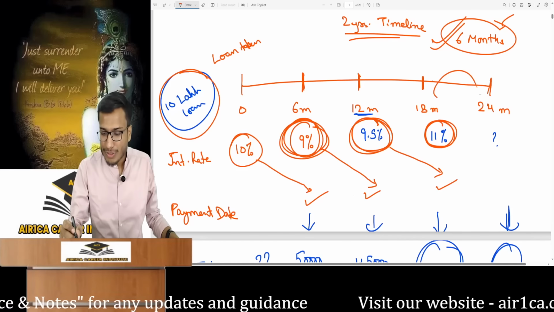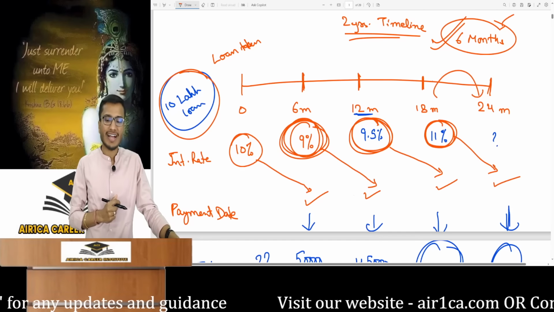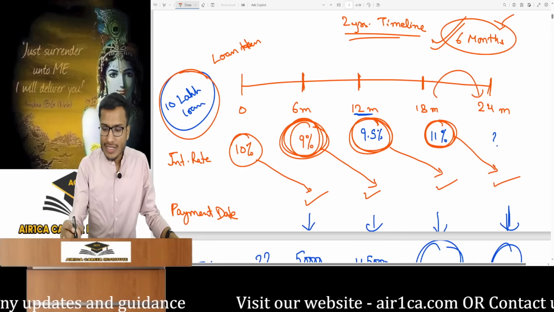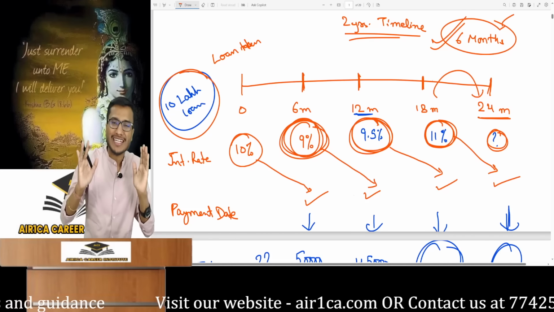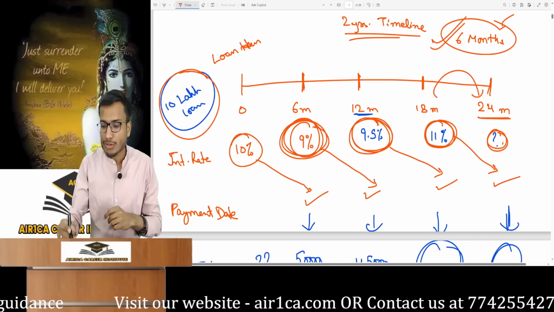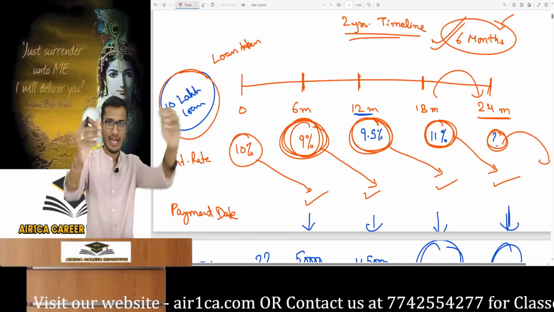So from here until the 24th month, the interest for the period ending at 6 months will be paid at the rate of 11%. There is no role of the interest rate at the end of the 24th month because the loan is over now. But if the loan were to continue, then this rate would have a role in paying future interest. Did you get it? Just keep this simple point in mind.